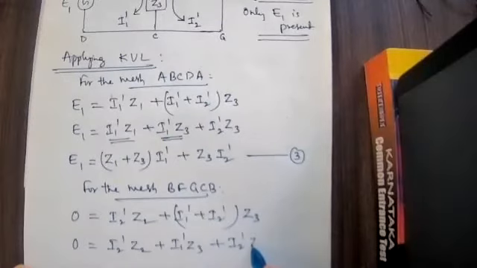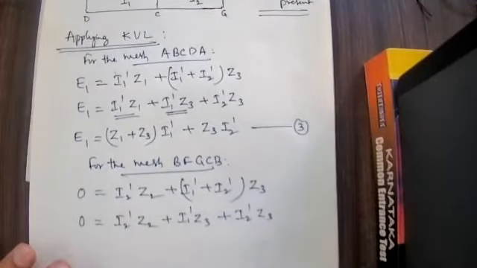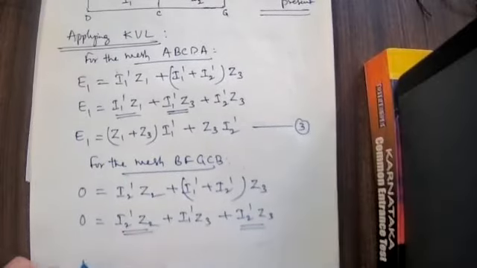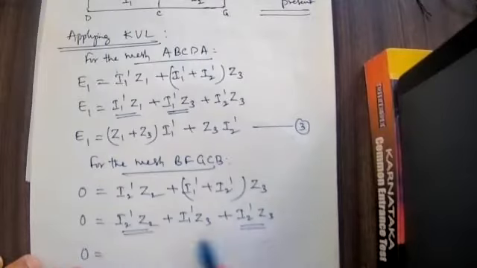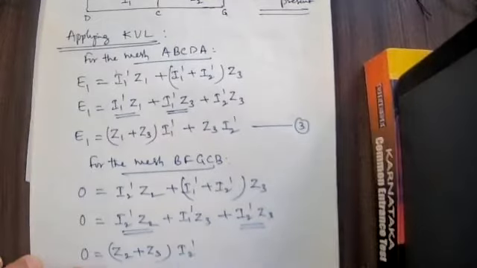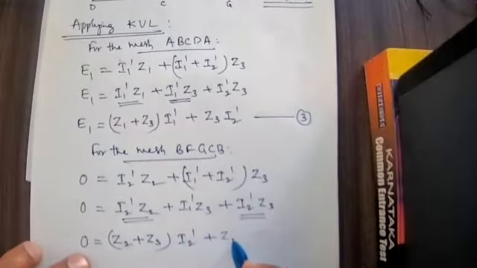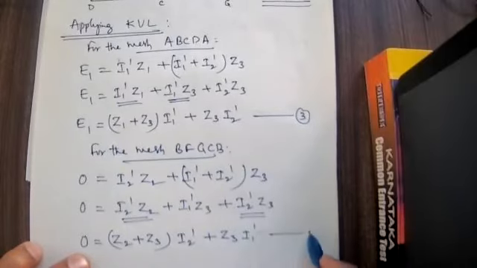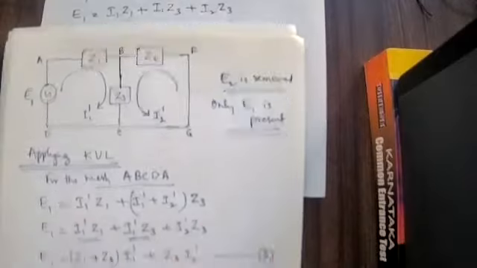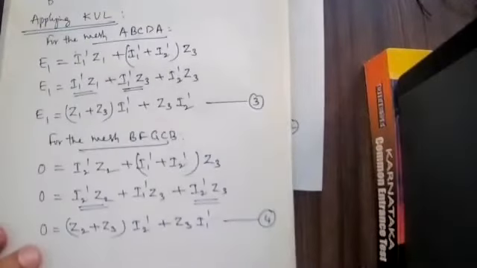I2 dash is a common factor. 0 is equal to Z2 plus Z3 multiplied by I2 dash, plus Z3 into I1 dash. I will take it as equation number 4. For this mesh, I got two more equations.